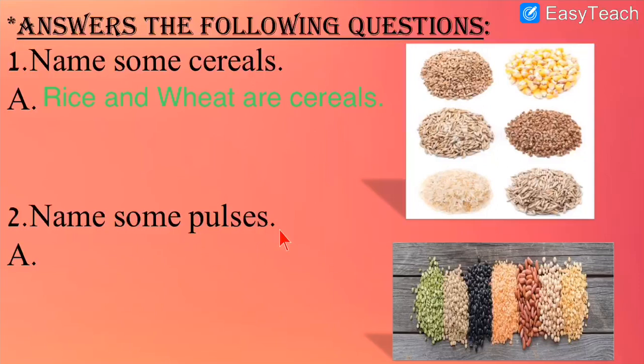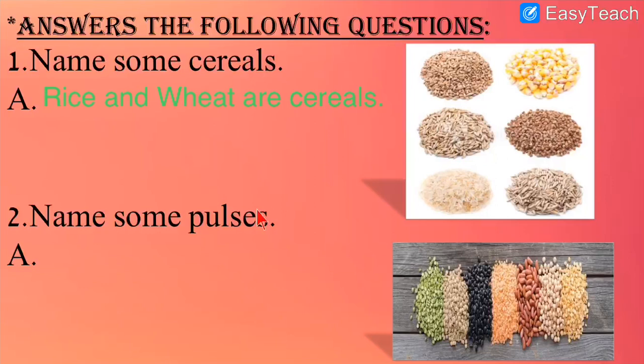Then number 2, name some pulses. Now cereals we had done along with pulses. So what are the examples of pulses? I had told you pulses are dal and cereals are anaj. So pulses, which are the dal? We can say moong and kidney beans. We just saw the example of kidney beans in true or false.